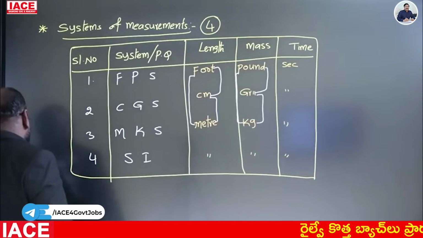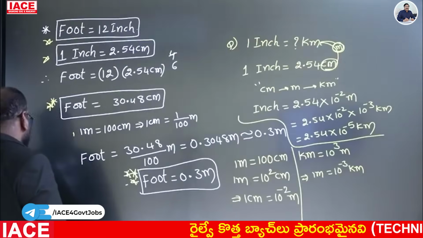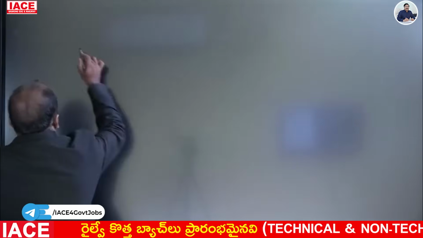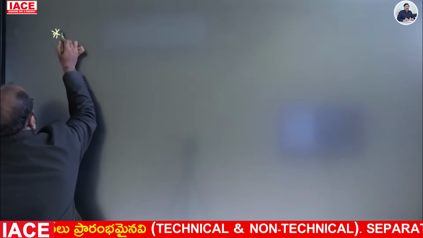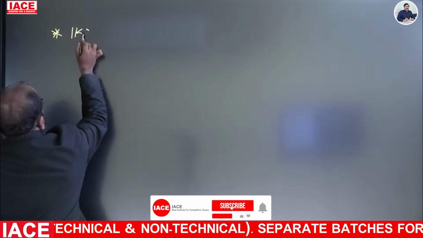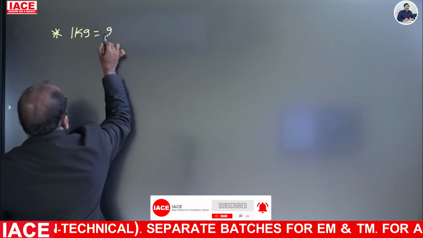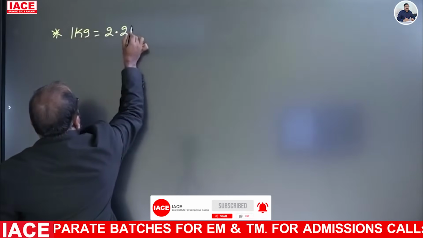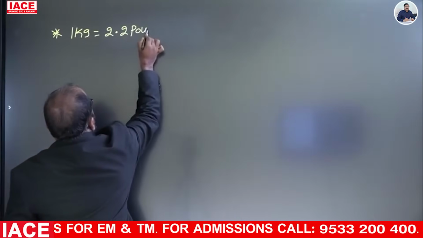Now, the relation among kg, pound, gram. 1 kilogram is equal to 2.2 pound.